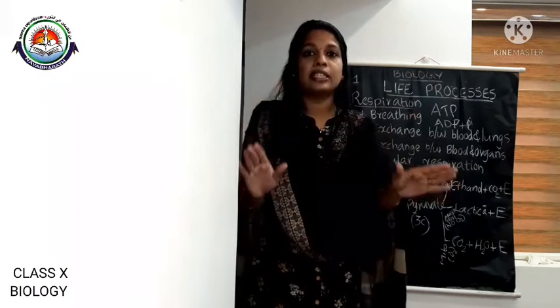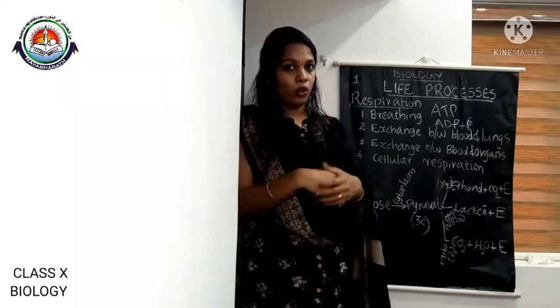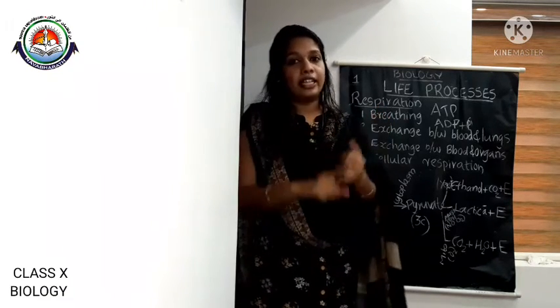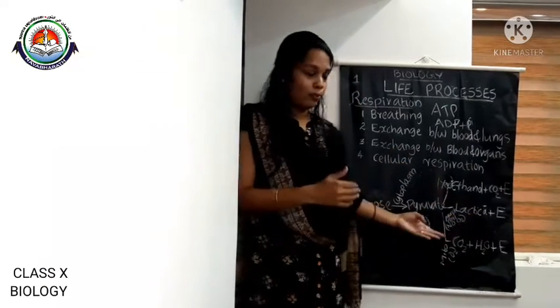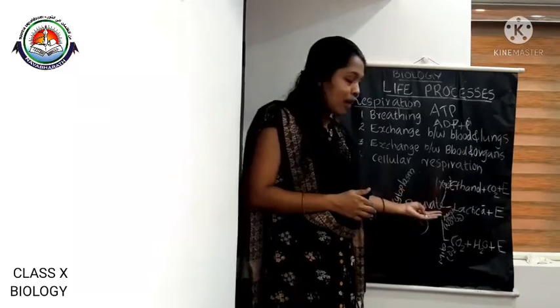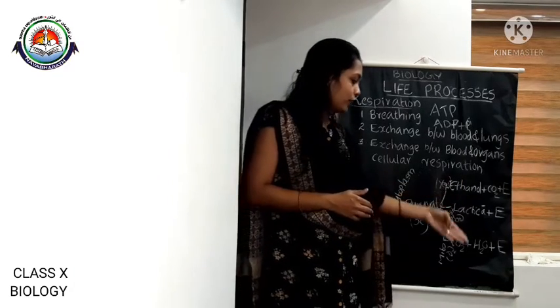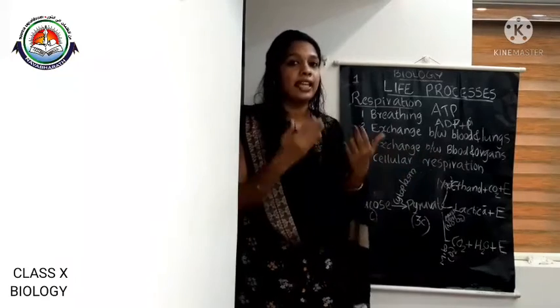In all organisms including human beings, the aerobic respiration occurs. Plants, animals and human beings. Aerobic respiration occurs, which means glucose is converted to pyruvate, and from this pyruvate it is converted to carbon dioxide, water, and releases energy.